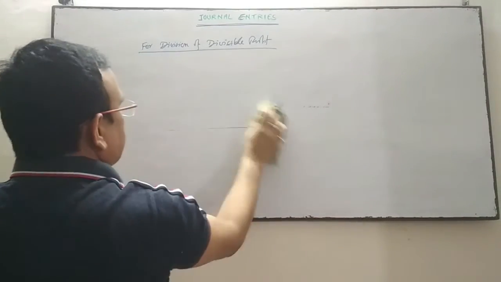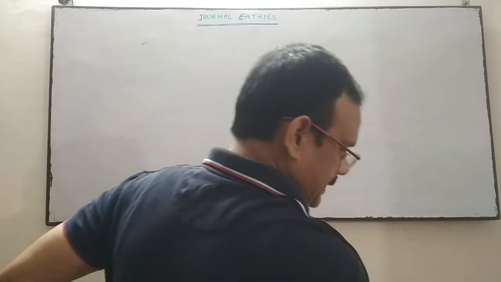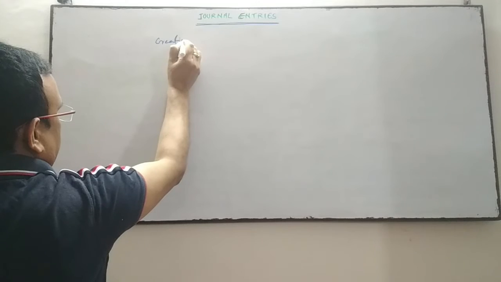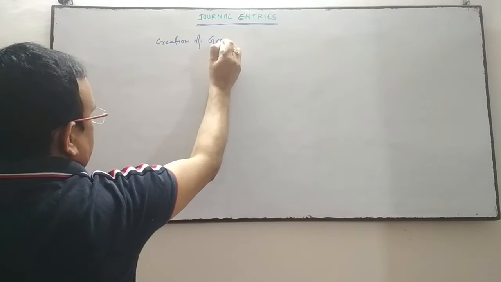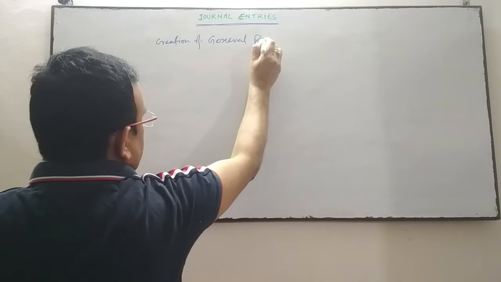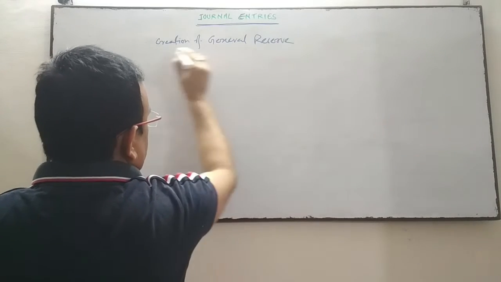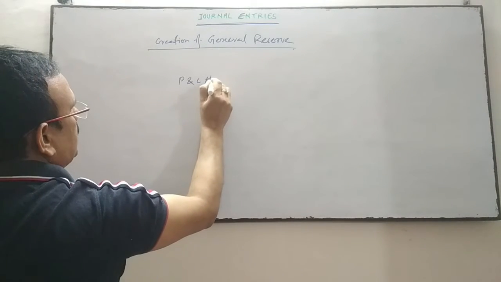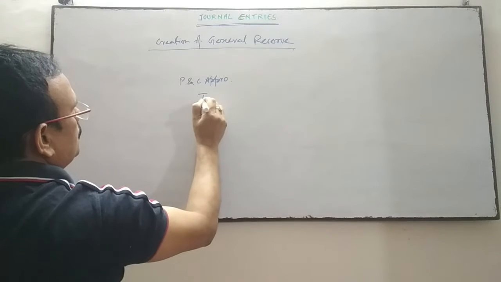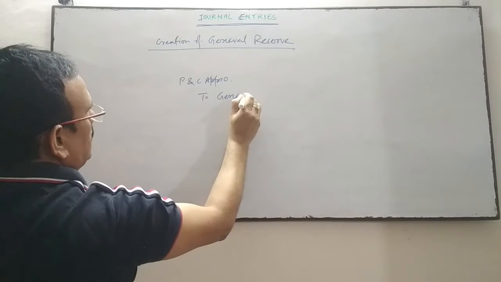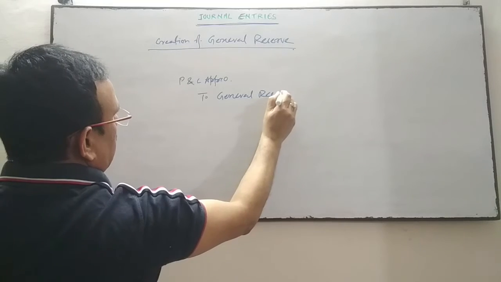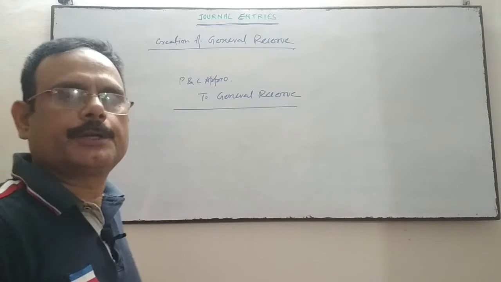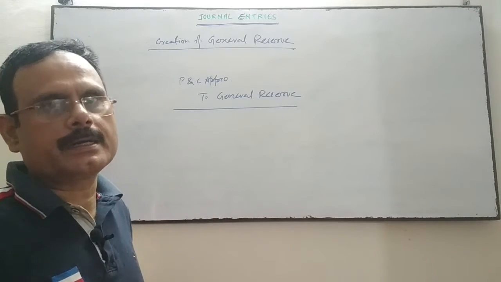If we have created any general reserve, creation of general reserve, then PL appropriation account debit to general reserve account. General reserve is in the debit side of PL appropriation account.